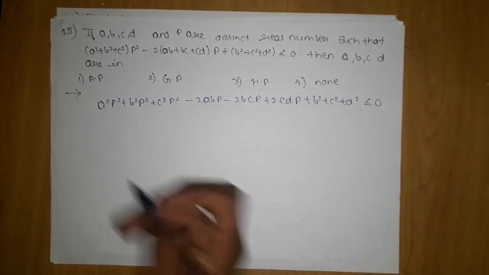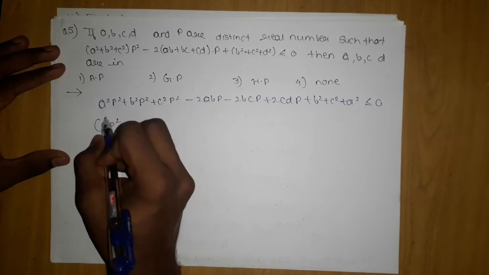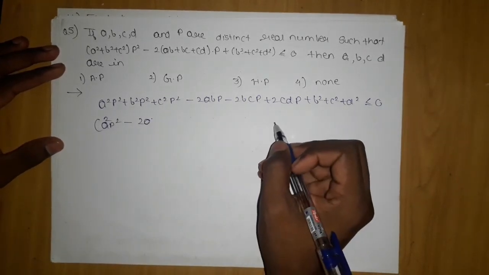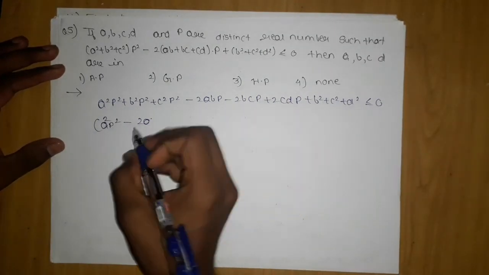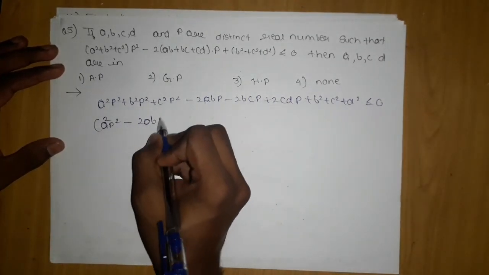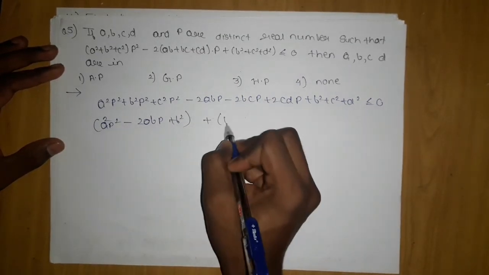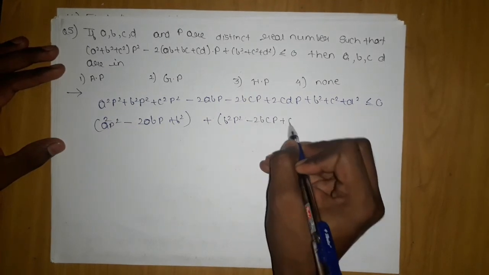If you observe clearly, you will come to know this is a square p square minus 2abp plus b square. Then b square p square minus 2bcp plus c square.